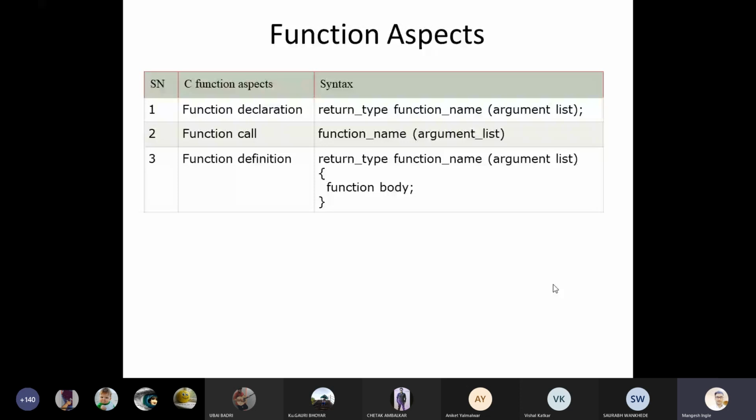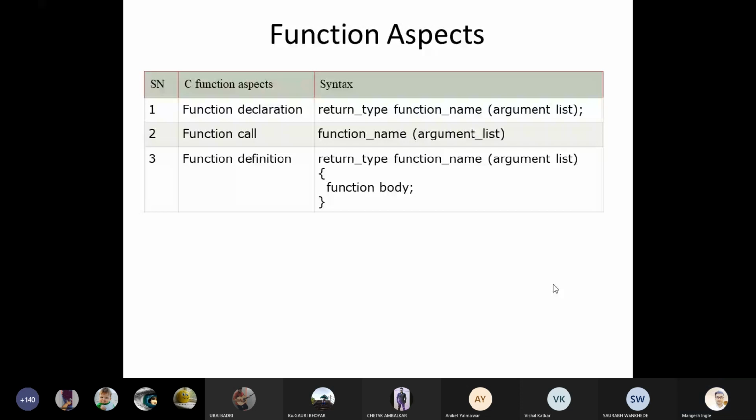Whatever argument list you have written in our function declaration, the same values we have to provide during the function call. Don't get too confused over there. If you are not getting this concept, with the help of an example you will get clear, and at the end of this lecture we will recall all these concepts.